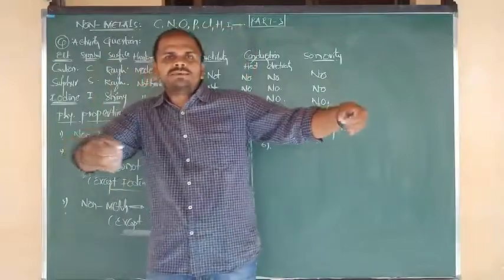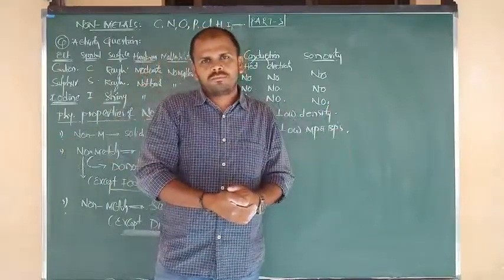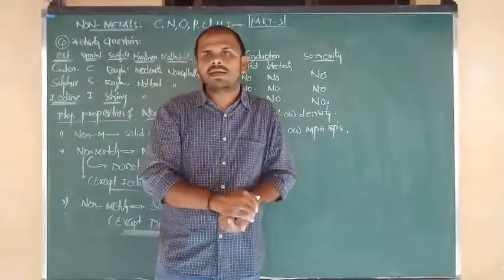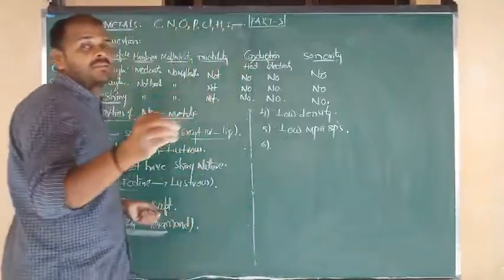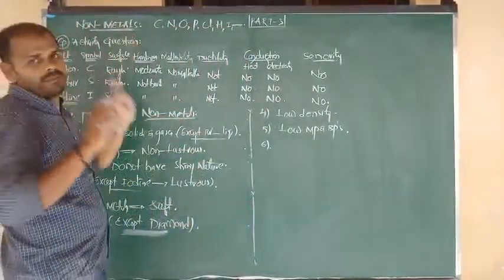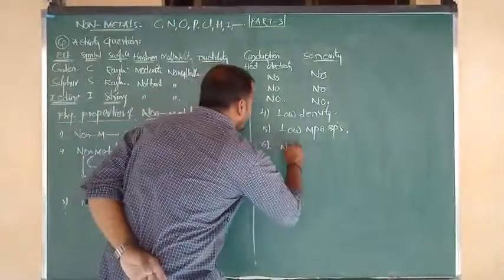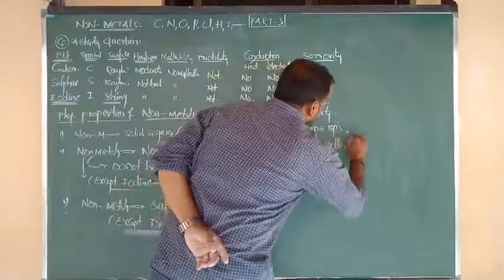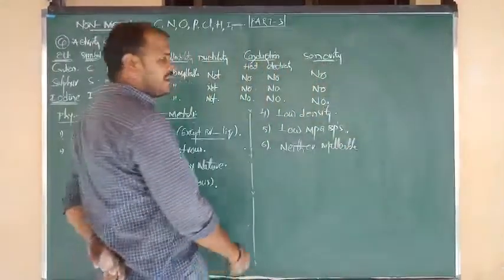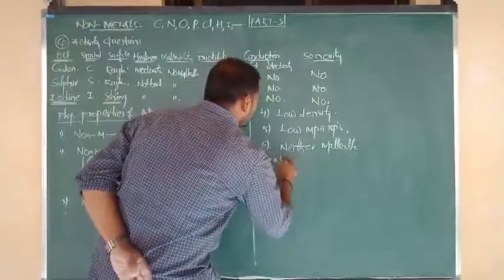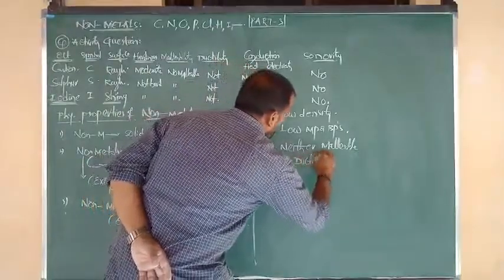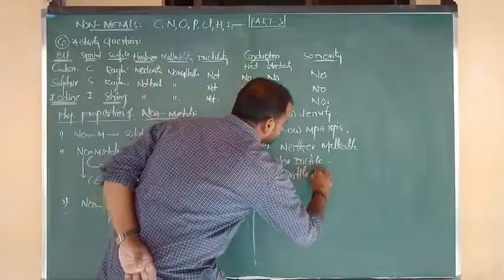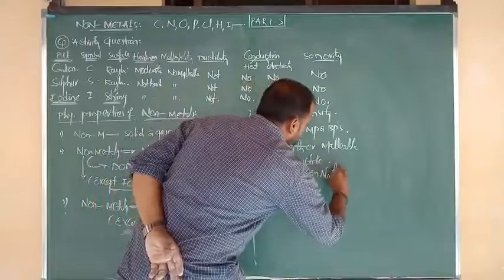If you apply even a little force, they are going to break. Which nature? Brittle in nature. What about metals? Malleable and ductile in nature. Such properties are only for metals, not for non-metals. So we have to say that non-metals are neither malleable nor ductile, but they have a special character, that is brittle in nature.